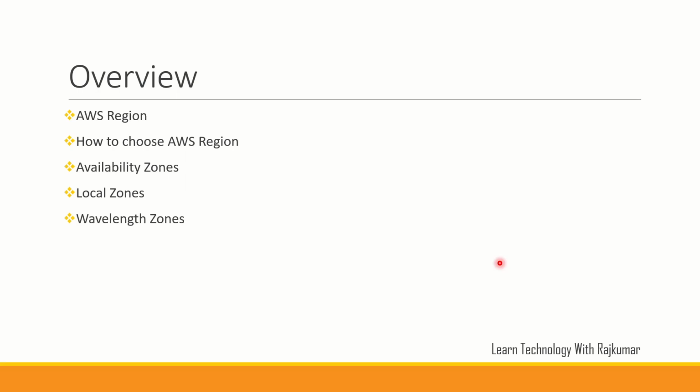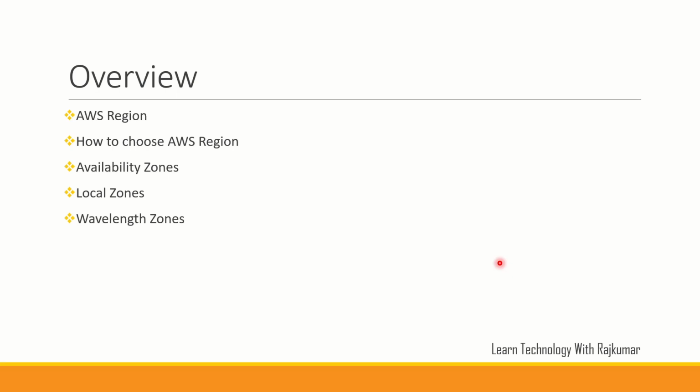Basically, what is an AWS region? As we all know, what is infrastructure? When you try to build an IT solution, you should have the physical setup like data centers, computing units, processing units, and then networking capability. These all should be available. This is called infrastructure. So instead of creating it yourself, if you use the cloud, then the cloud provider will provide this. AWS is one of the cloud providers. They can provide infrastructure to us.